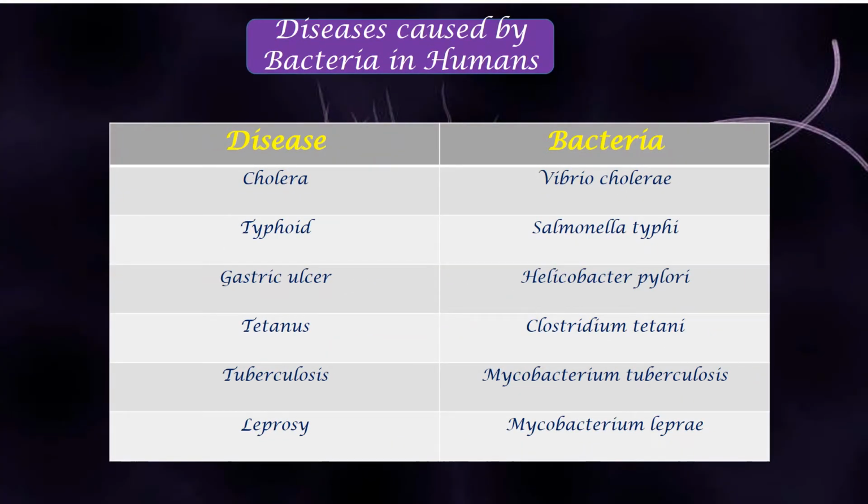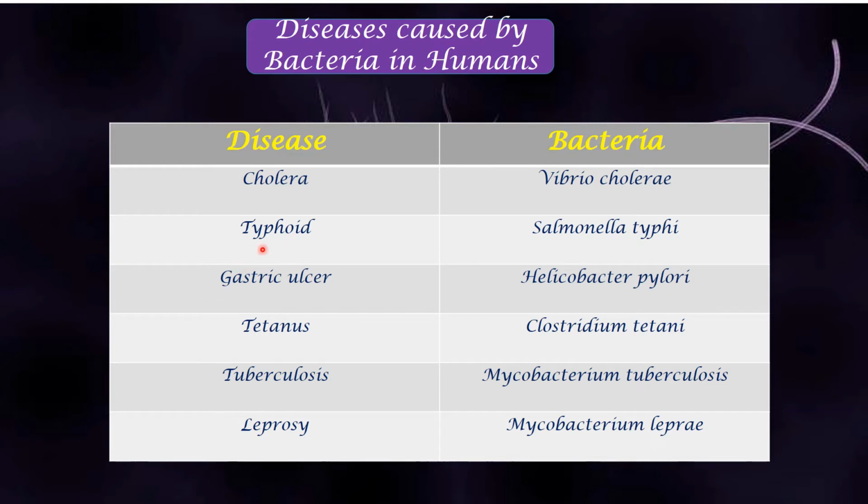Now we will discuss the diseases caused by bacteria in humans. To be very specific, I have just distinguished these, and you can find these contents in your textbook as well, in a tabular column on page number 24. And here I have just categorized them, and I will explain about this. So in specific, for bacteria, the disease, the name of the disease, cholera, is caused by the bacterium Vibrio cholerae. The name of the bacterium is Vibrio cholerae.